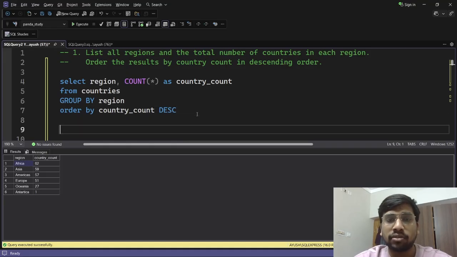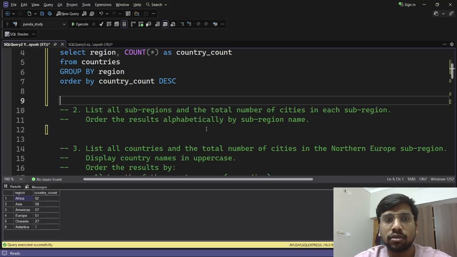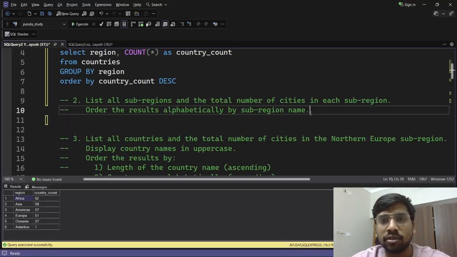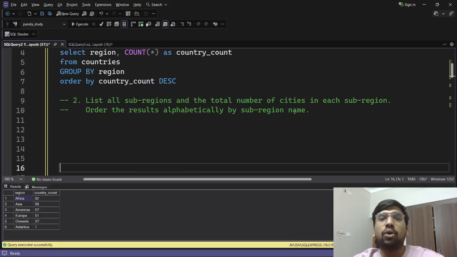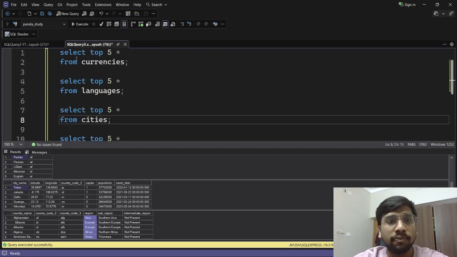Now let's move to the second one. I will reduce this part a bit. Good. Now, the second question. The second question says, list all the sub-regions and the total number of cities in each sub-region. Order the results alphabetically by sub-region name. Okay. Now here you will need two tables, the cities table and the countries table, right? So let's first see both the tables here.